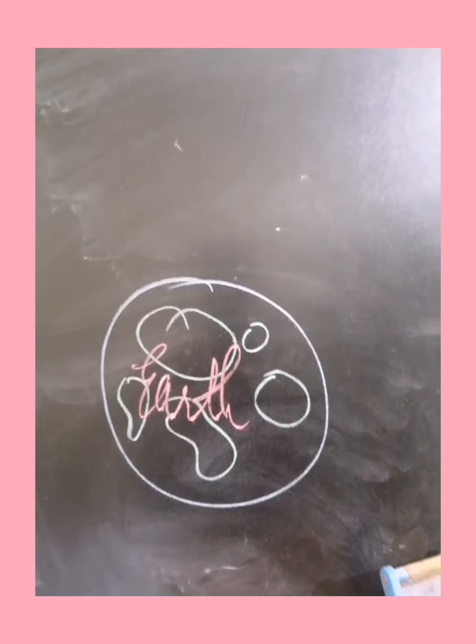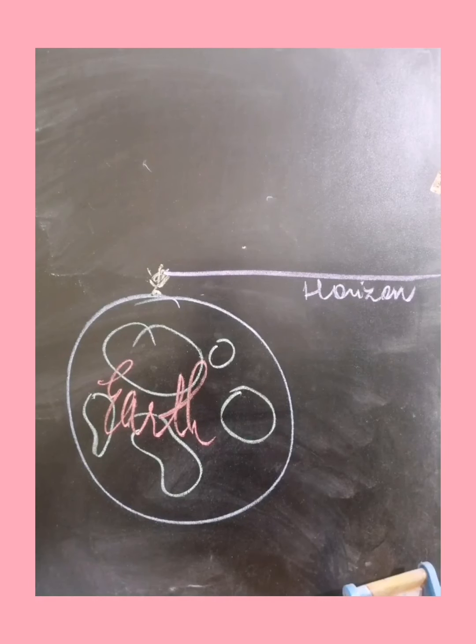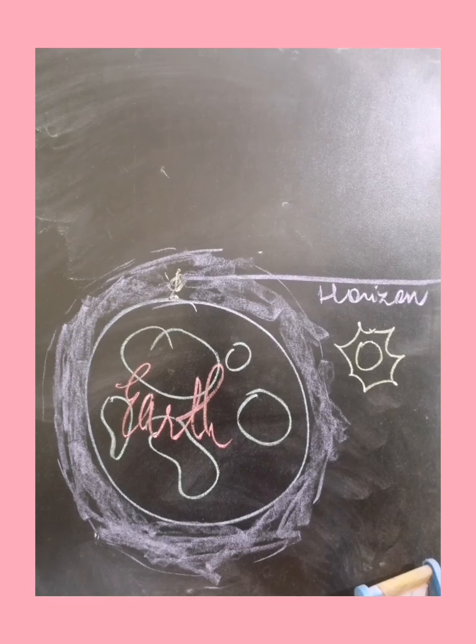First of all, here's our earth, and here's a person on the earth. Here's the horizon. The horizon is an imaginary line, and after the sun passes this line we are able to see it. If the sun is below this line, then we are not able to see the sun. But if the sun is on the horizon or above it, we are able to see the sun. So this is called the horizon. Here you can see the sun is below the horizon, so we are not able to see it, but still we can see the sun 2 minutes before its actual sunrise.